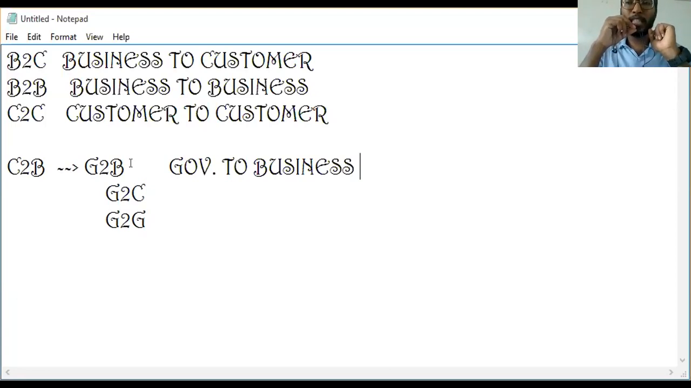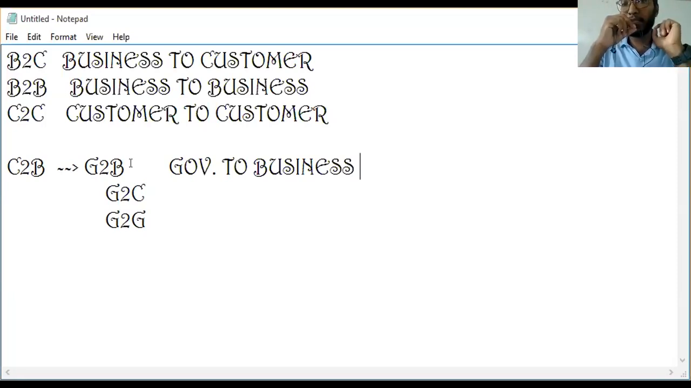Now next is G2C. G2C means government to customer. As you know, recently the 10th and 12th results have been declared. These exams are conducted by the government, and the result is also given by the government. The government is declaring the result to customers. Over here, customers means the students.